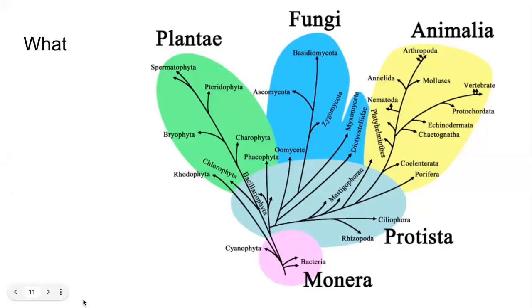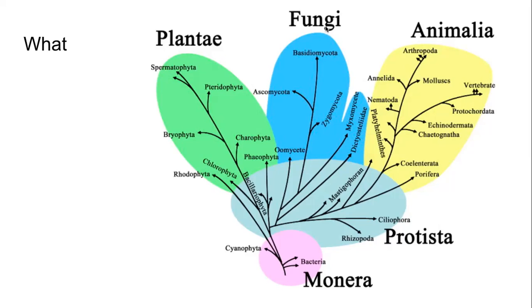Then when we come to Plantae, we have Chlorophyta, Bryophyta, Pteridophyta. You must remember all these. Spermatophyta. In fungi, we have Mycota, Ascomycota, Basidiomycota. And in Animalia, these are the names we know: Porifera, Coelenterata, Platyhelminthes, Echinodermata, Annelida, Mollusca, Vertebrata, Arthropoda. These names we have already seen.